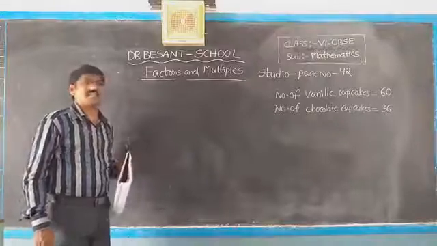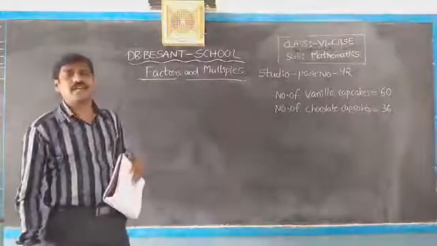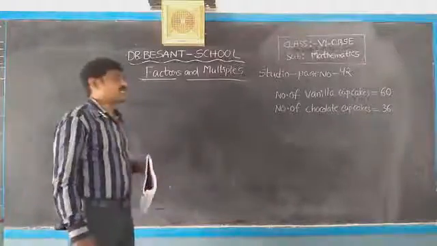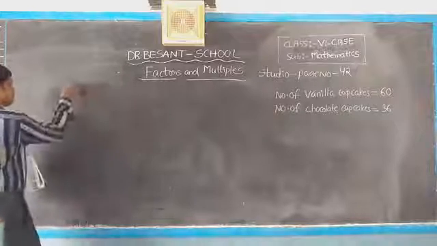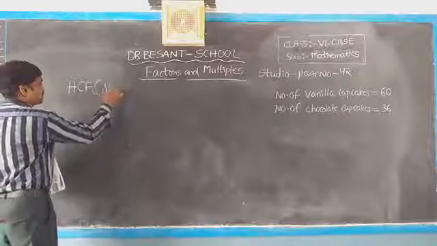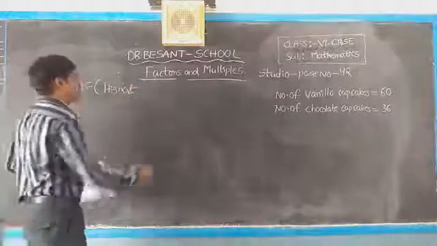So how to find the maximum number of friends? There is one method. That method name is HCF method. What is the method name? HCF, highest common factor.